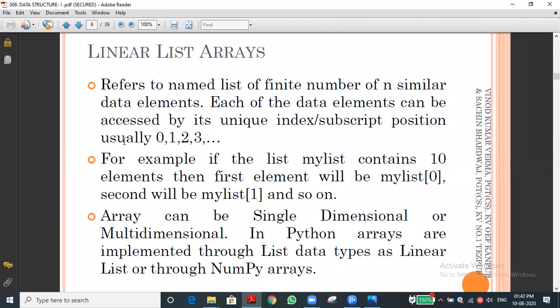Import math, in the module you have to import it. That's one thing. For the same thing in our Python, we have to use the list. Or else NumPy arrays is one concept, but unfortunately it is not in our syllabus. NumPy is a separate library. We need to install it, and many scientific, mathematical calculations we can do with NumPy arrays, for example matrix type concepts. But here in our syllabus we are going to use only list. Have you understood?